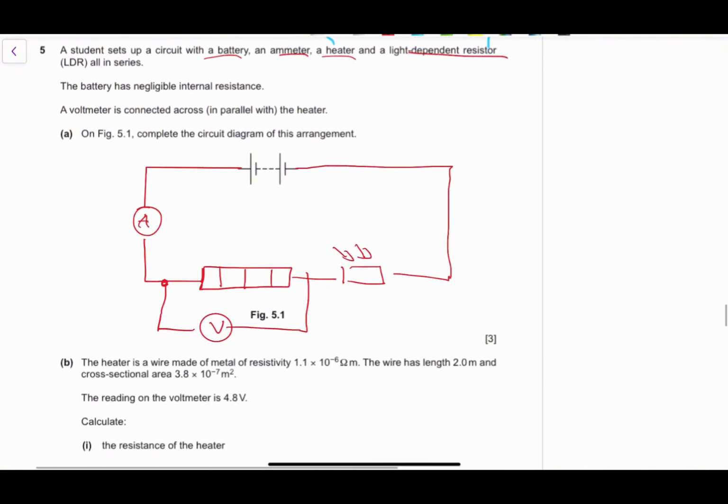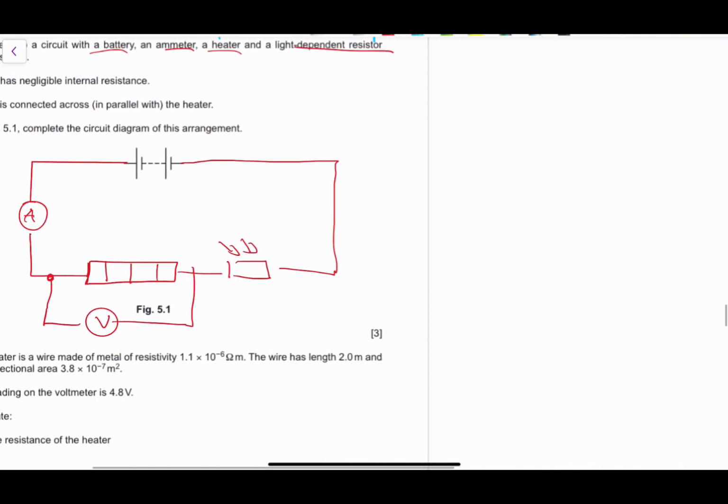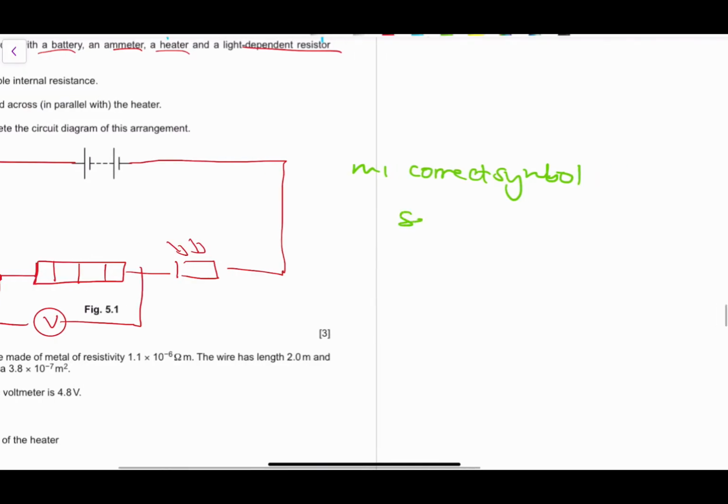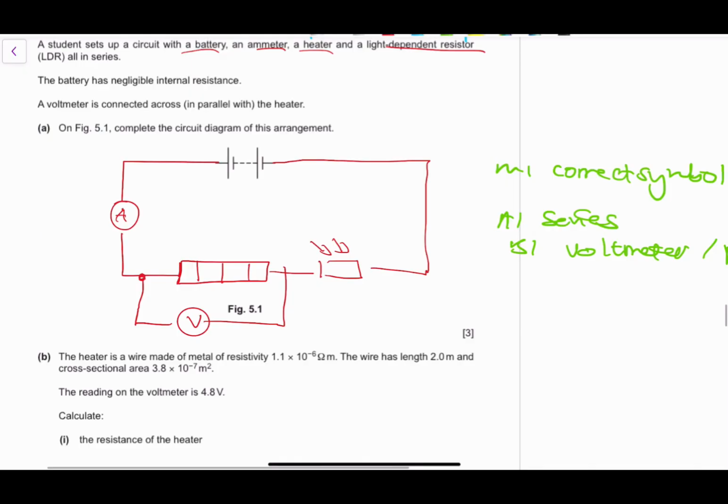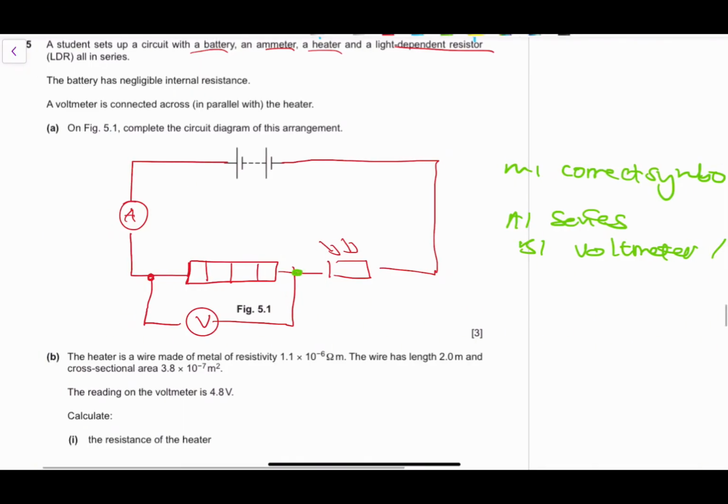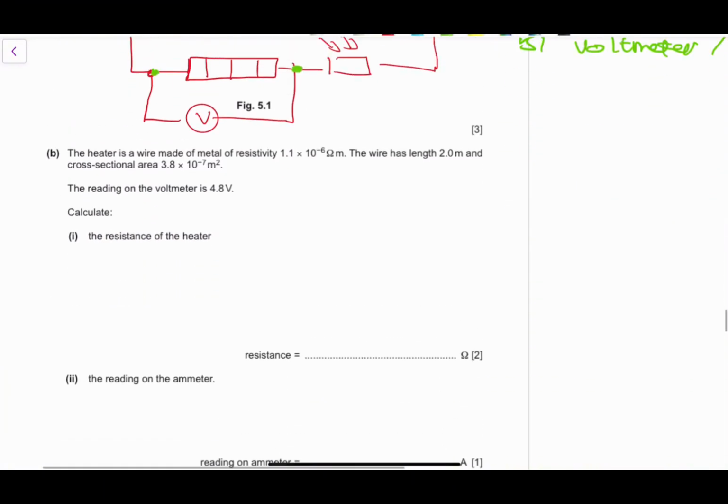So the first 3 marks, what are they looking for? The first mark is for the correct symbols. If you give a correct symbol, you get that mark. Then all symbols must be in series. Do you know what series means? Then you get your other mark. The last mark is for this: do you know the symbol for the voltmeter, and do you know what it means to say that it's in parallel? What is a parallel connection? If you give all of that, you'll be able to get your mark. So this is your parallel connection, these are your correct symbols, and you'll be able to get your mark, okay?